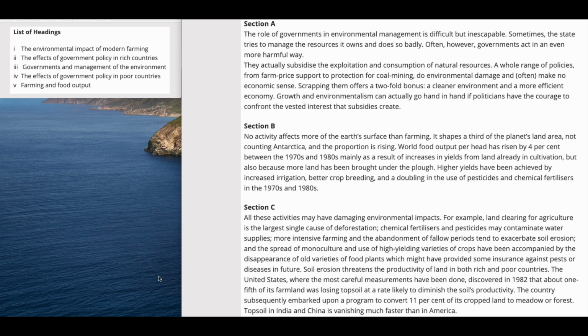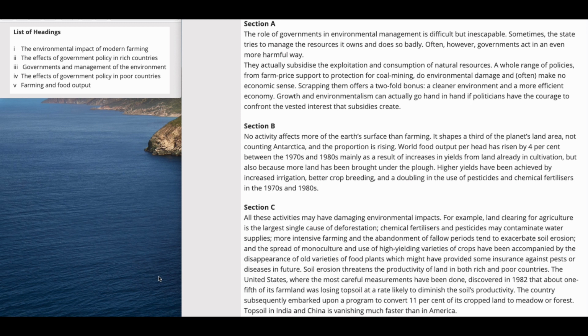Governments and management of the environment. How do the government and management work together related to the environment? The effects of government policy in poor countries. In the same manner, the government policies in poor countries, and we are going to see the positive effects of the policies. Farming and food output. The exact pattern of farming, that is the correct pattern of farming, and the food output, that is how much is the production of the food.